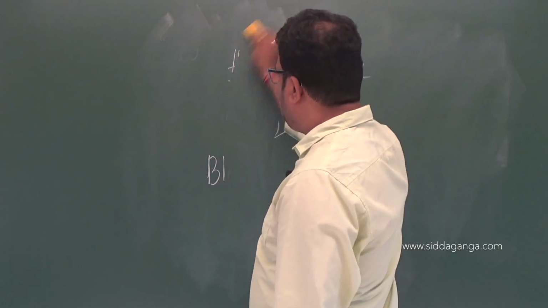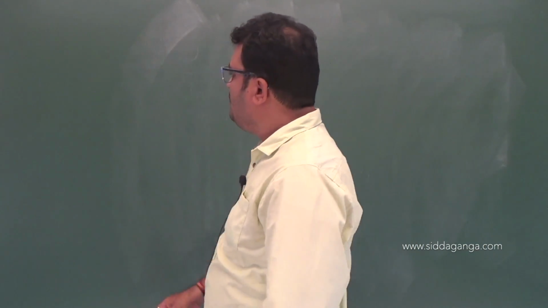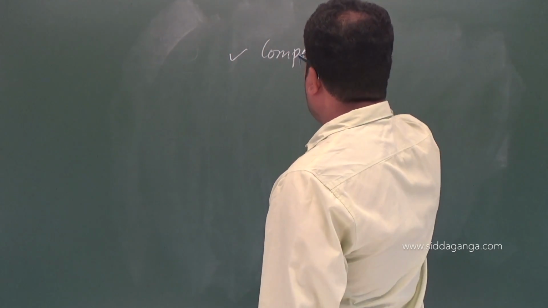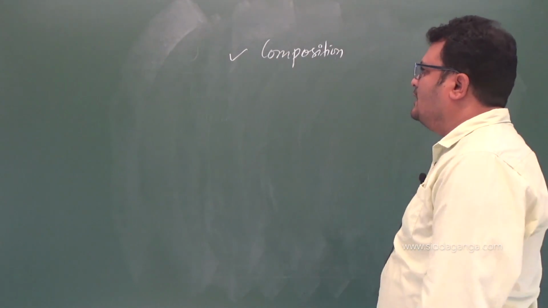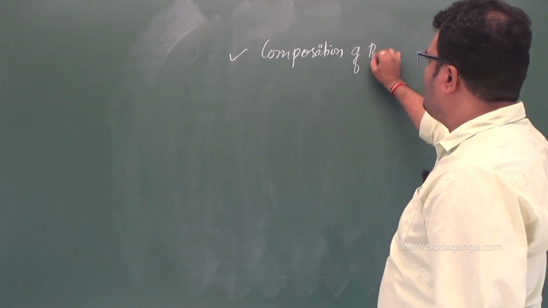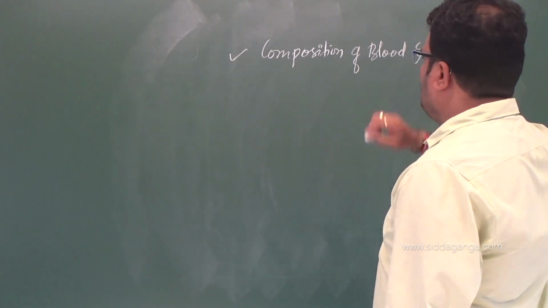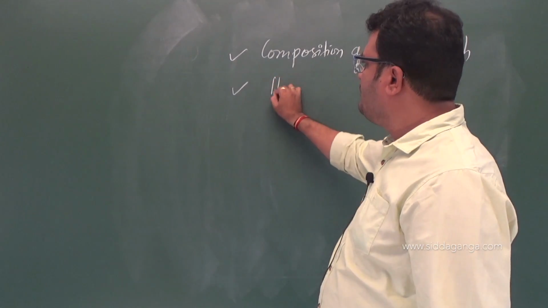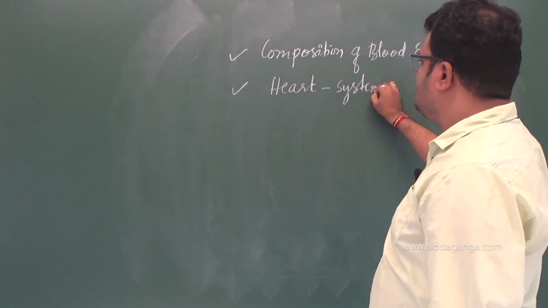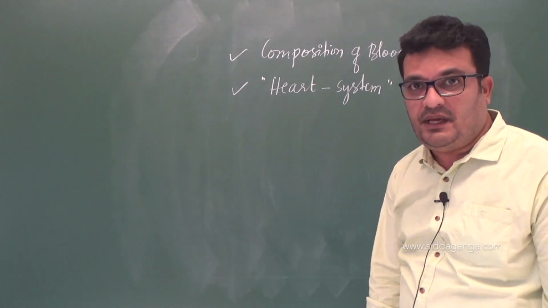In this chapter we are going to learn the composition of blood and lymph, along with the heart and its systematic functions, the heart system in the case of human beings.